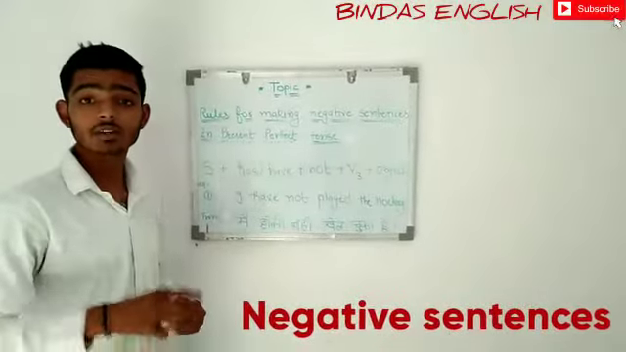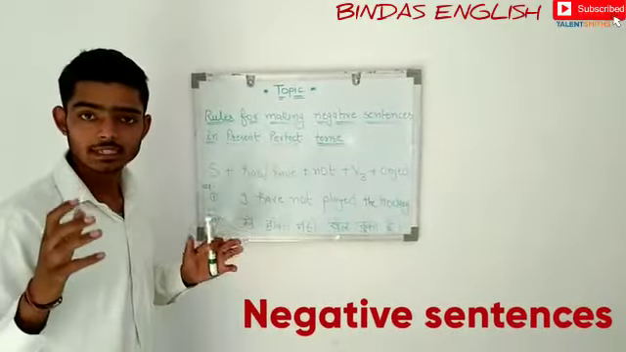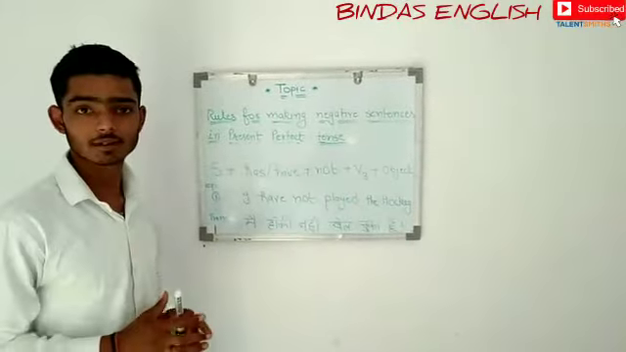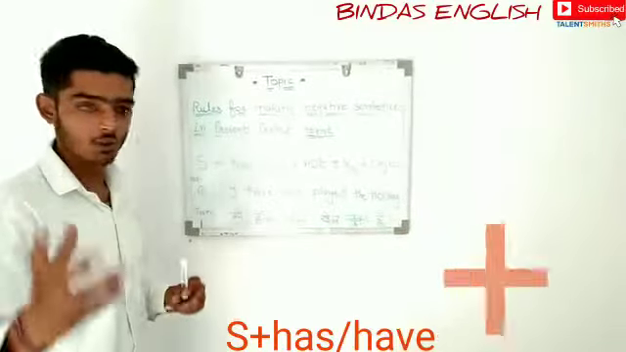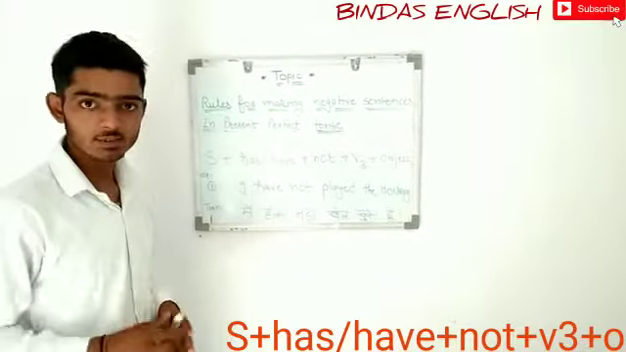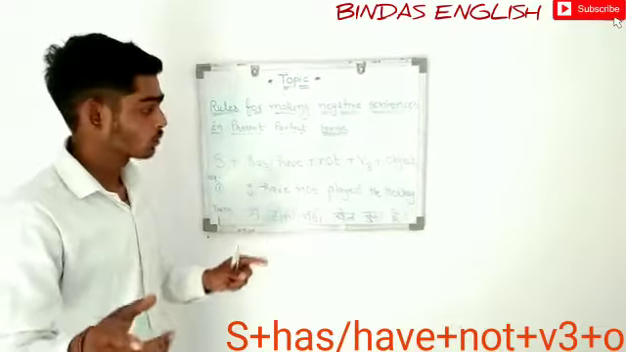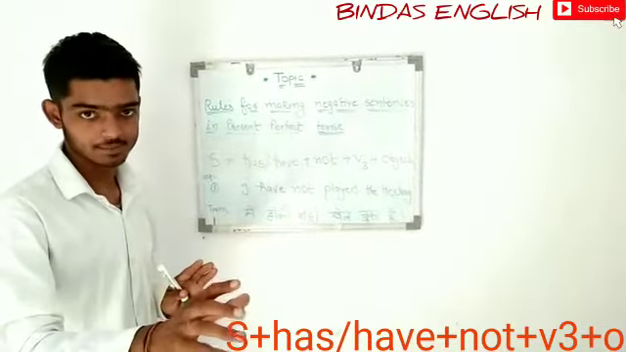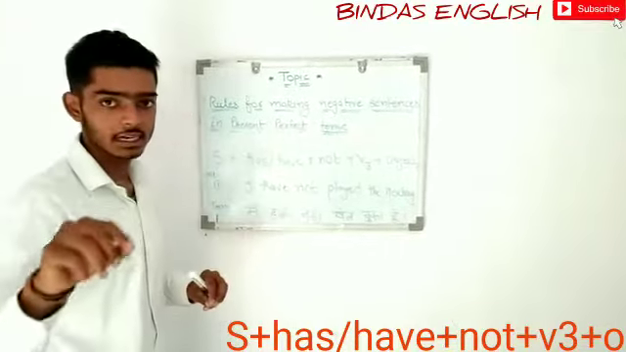So now we will learn how we can make negative sentences in present perfect tense. There are very easy rules by which you can make any sentence negative in present perfect tense. Just as the subject is necessary, as you all know, has, have is also needed, and one thing we will add: just after has, have, before the main verb, we will use not, because we are making the situation negative, and the verb's third form, as you all know, and the object.